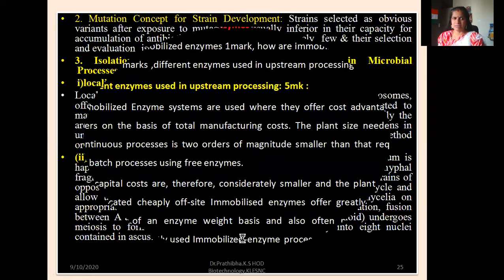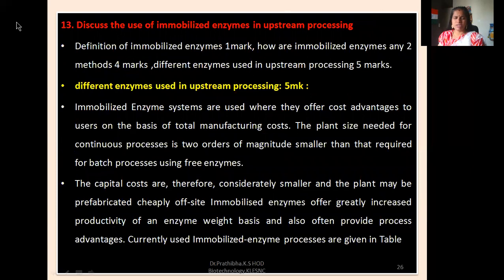Okay, the next question here, that is the 13th one, discuss the use of immobilized enzymes in upstream processing. Here definition of immobilized enzymes, 1 mark. How are enzymes immobilized? Any two methods, and different enzymes used in upstream processing, 5 marks. Okay, so now let us go through different enzymes used in upstream processing which carries 5 marks.